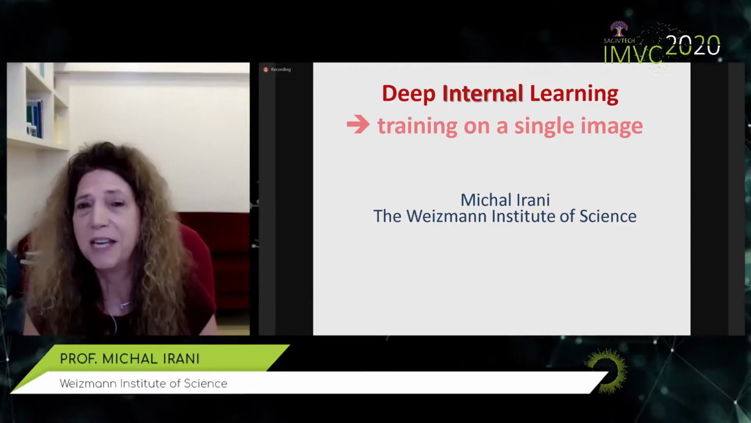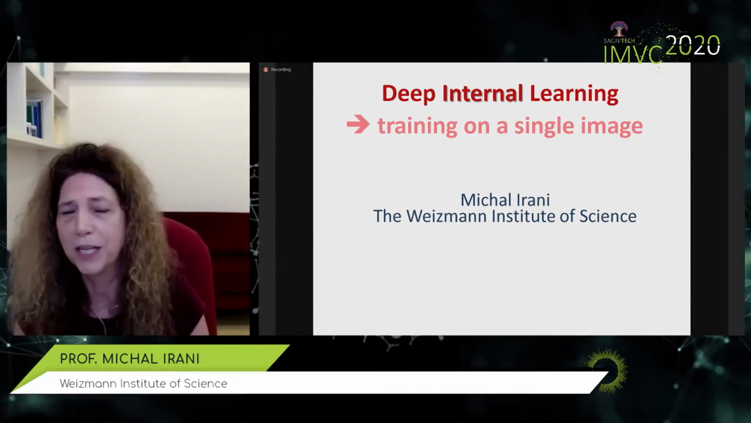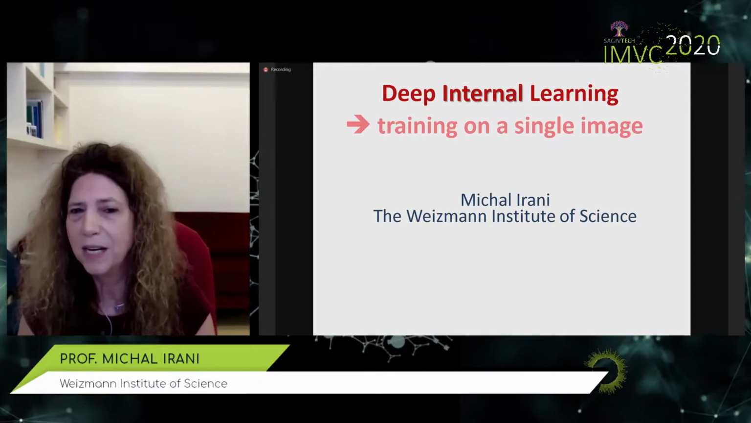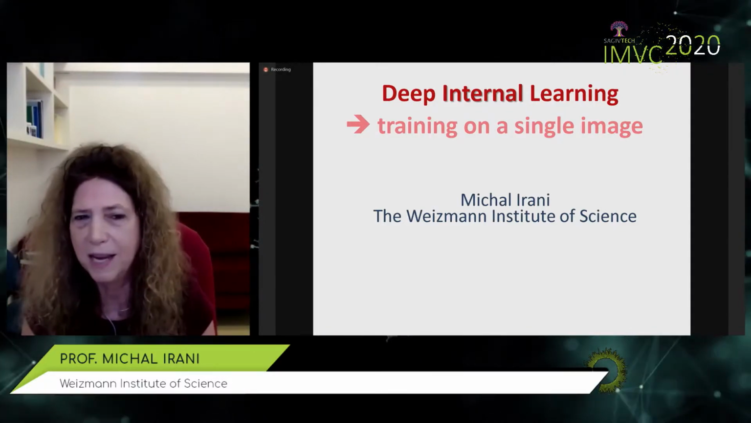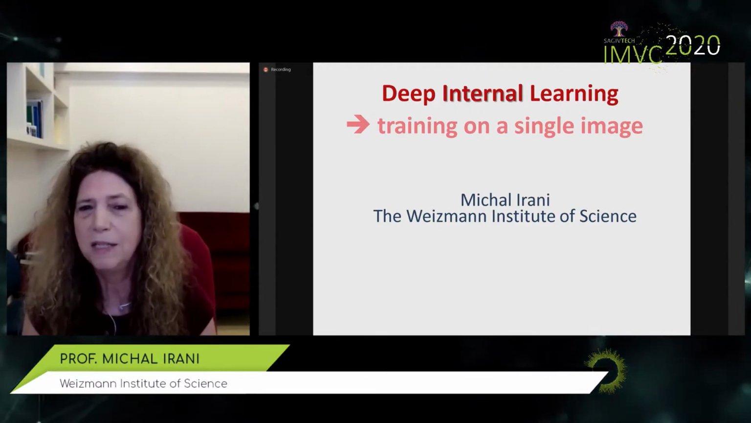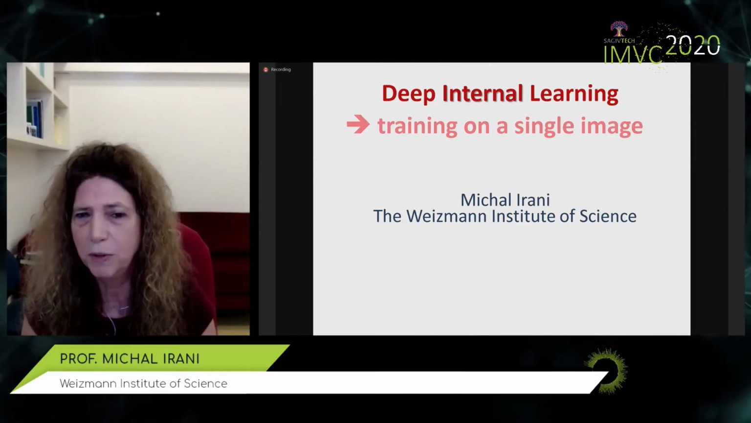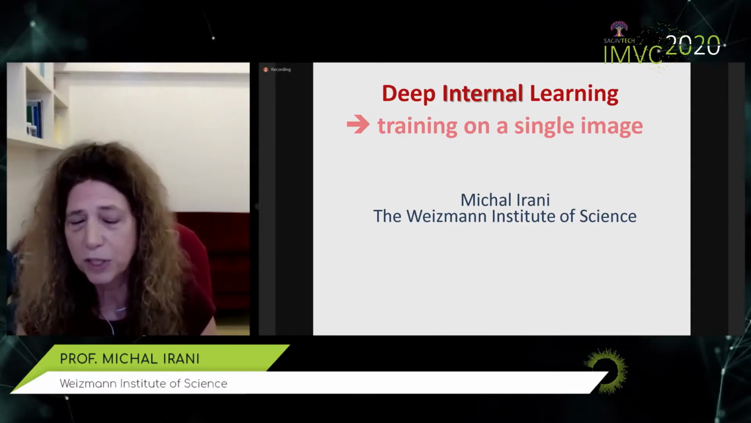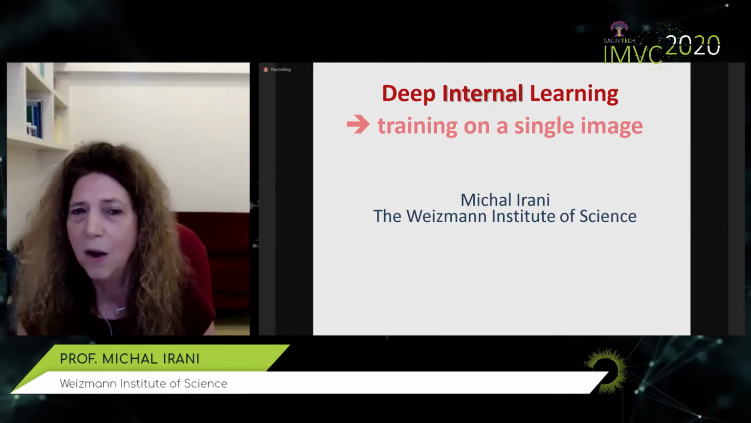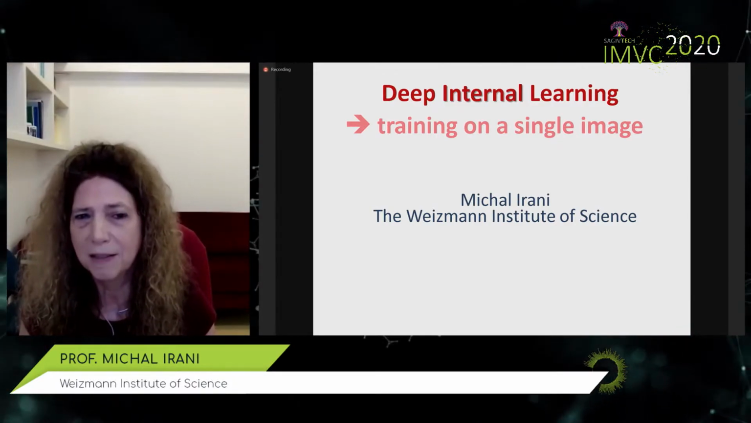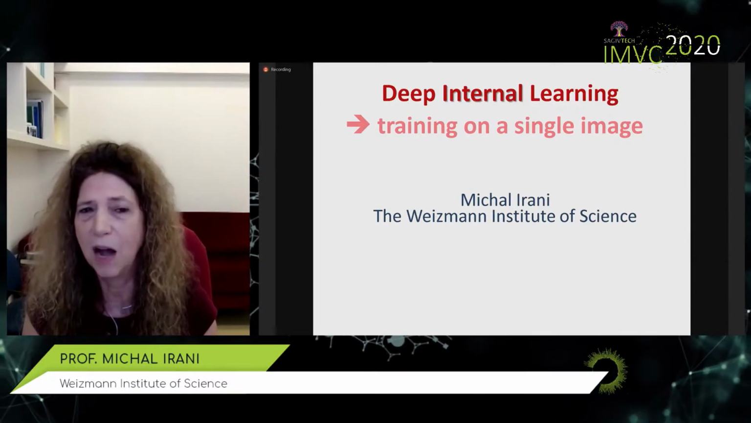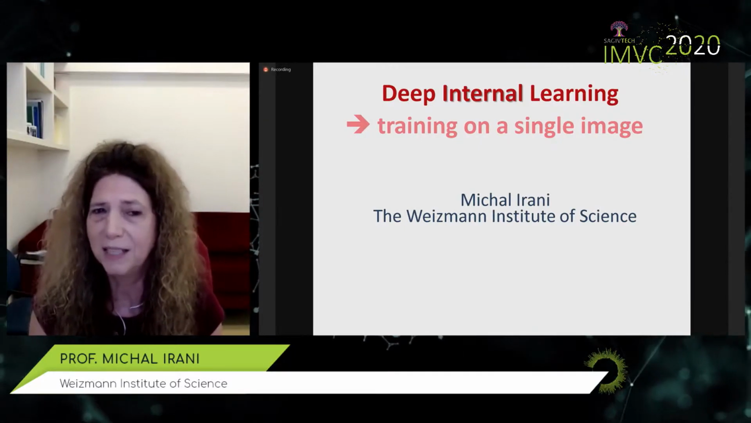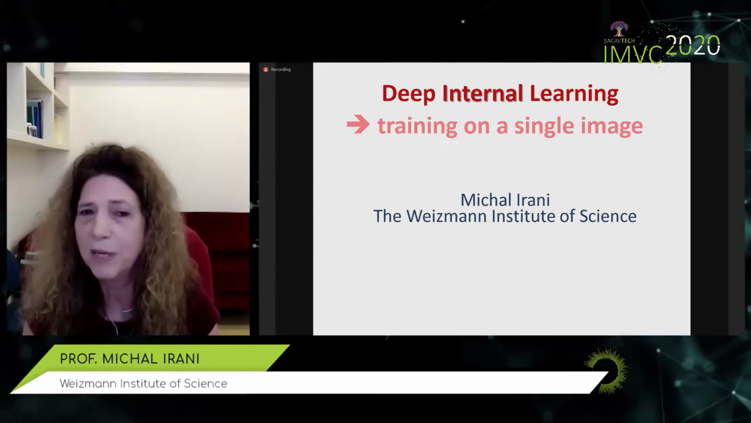Why is this interesting? Well, we're all used to external learning. That is to say, we train a network on many, many external examples, train it for hours, days, and then keep it frozen, and then give it new test data. And this, of course, does amazingly well, but what happens if we don't have enough training examples? Or what happens if the statistics of our test data is out of the distribution of the training data? In those cases, deep learning fails miserably.